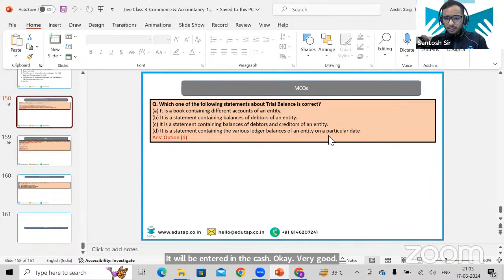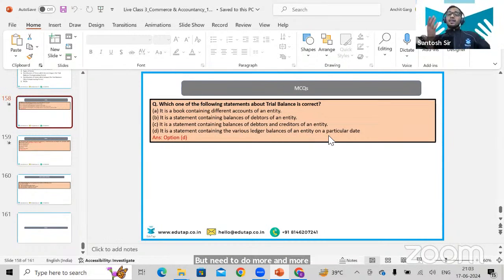It will not be entered into the purchase book. The C option is something different. It should not be purchase ledger, or the question should have been goods purchased in cash will be recorded in which general book. The question should have been this, but your answer is correct. Pratik, clear? Okay, Aditya Singh says, sir, I understood the concept, but I need to do more and more practice.